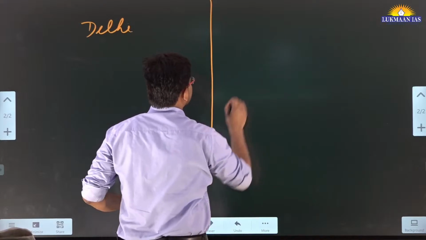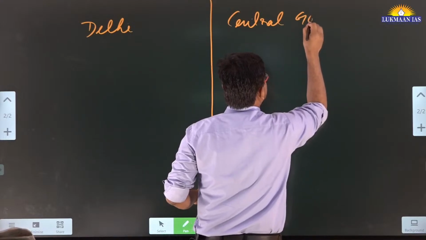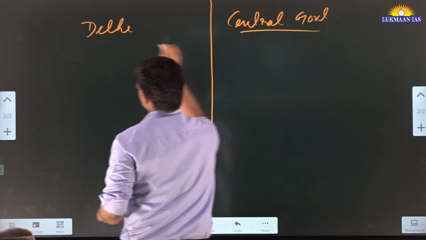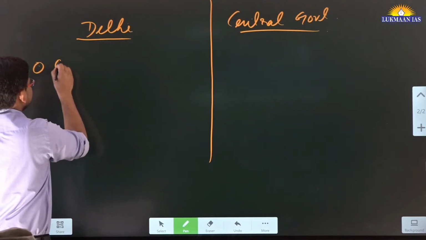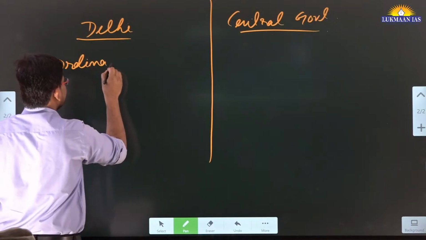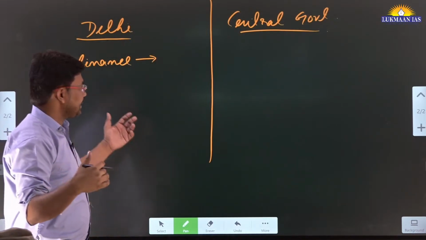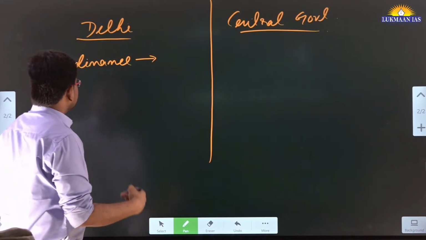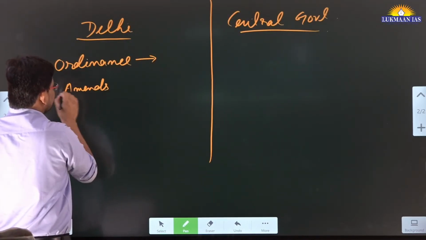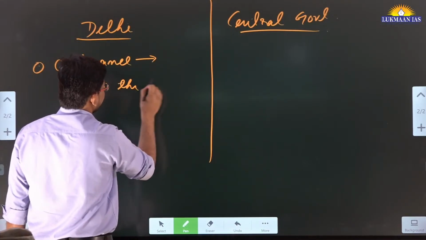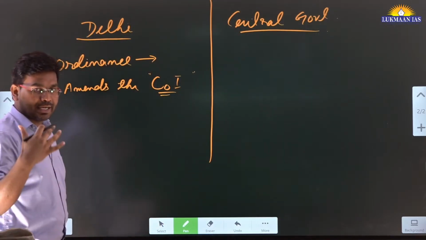On one side there is Delhi, on the other side there is the central government. The central government is being represented by the Solicitor General of India in the Supreme Court of India. The Delhi government says that this ordinance, issued by the President of India or, as they say, by the central government, amends the Constitution of India. I am writing COI in short, meaning the Constitution of India, for your understanding.